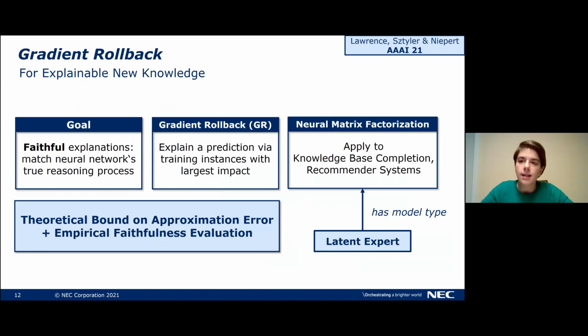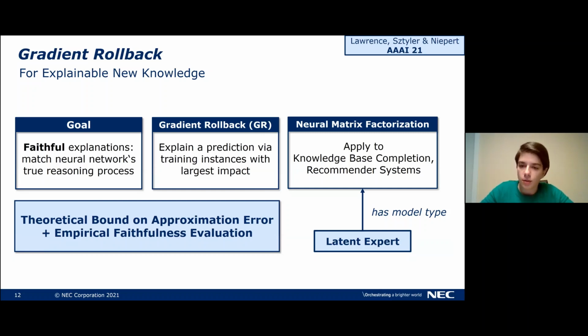And this is exactly what we kept in mind when we developed gradient rollback, which we want to then use to explain why a new knowledge was inferred by our AI model. The goal is that we have faithful explanations, and gradient rollback does this by explaining a particular prediction, and there it checks which training instance had the largest impact on making a prediction likely.